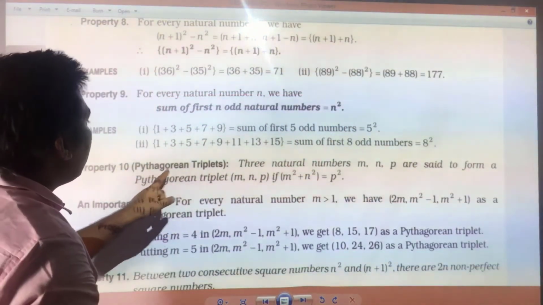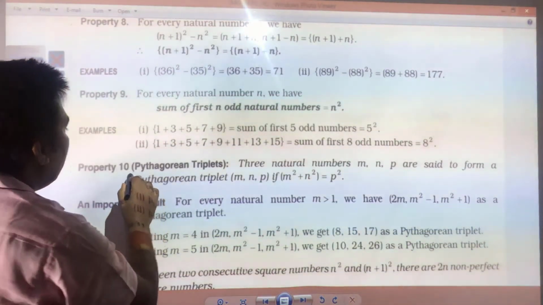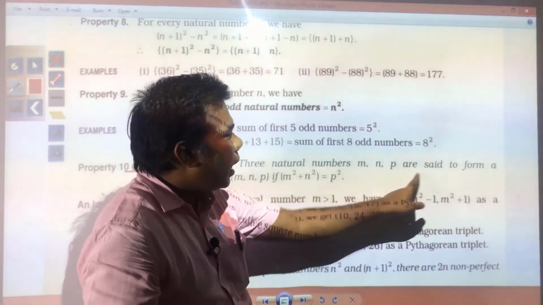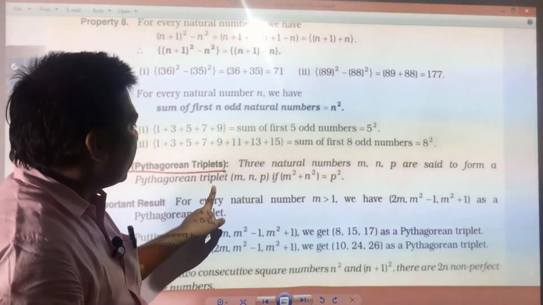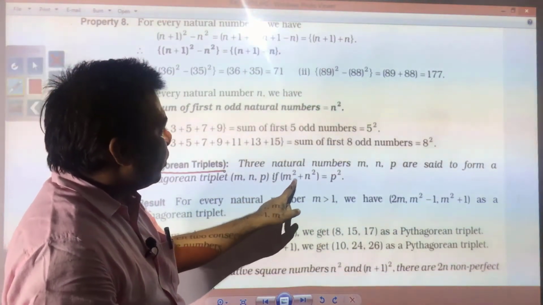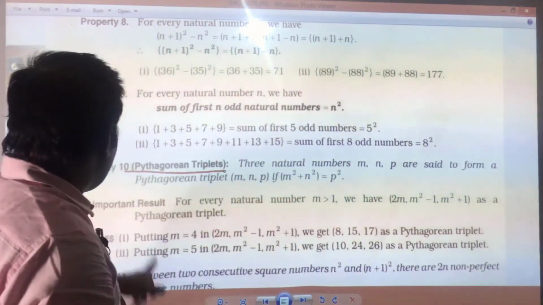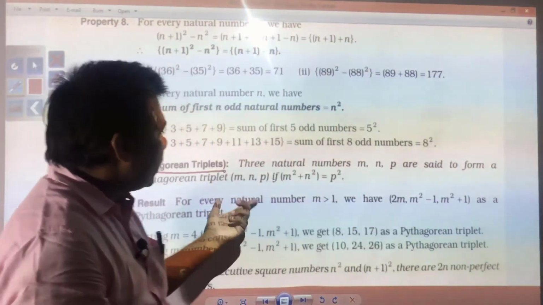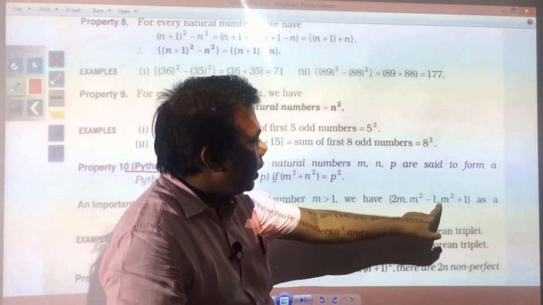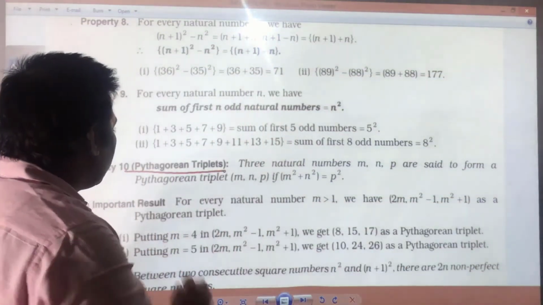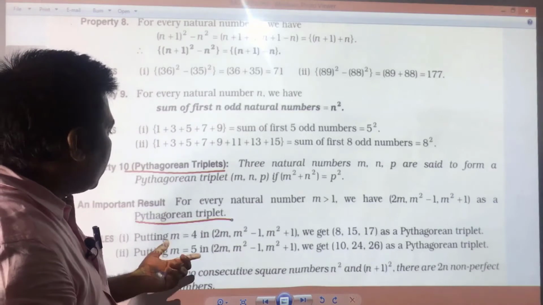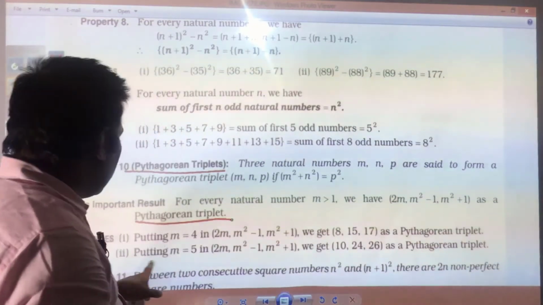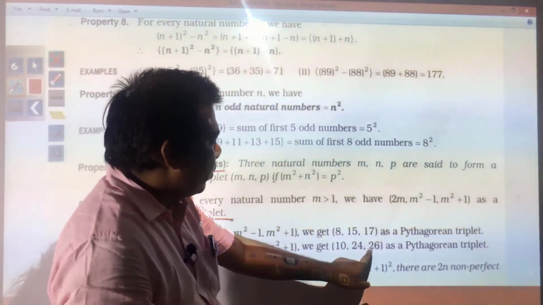Next, you have Pythagorean triplets. Again, this is also very, very important. Three natural numbers m, n and p are said to form a Pythagorean triplet if m square plus n square is equal to p square. For every natural number m greater than 1, we have 2m, m square minus 1 and m square plus 1 as a Pythagorean triplet. Here, putting m is equal to 4 in this, you will get 8, 15, 17. If you put 5, you will get 10, 24 and 26.